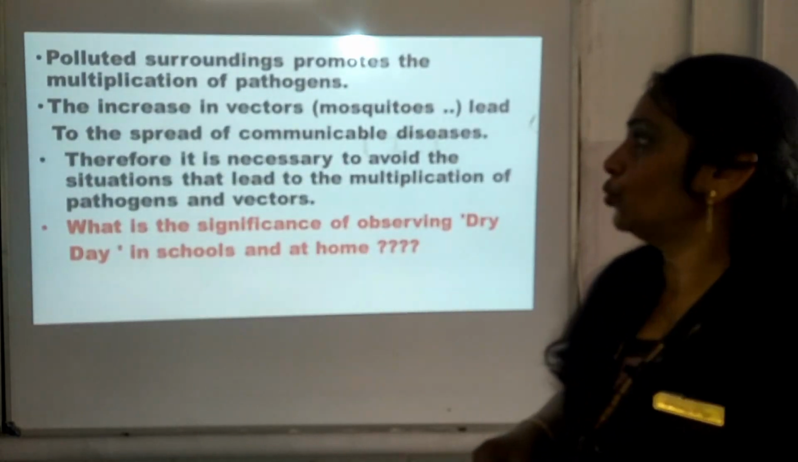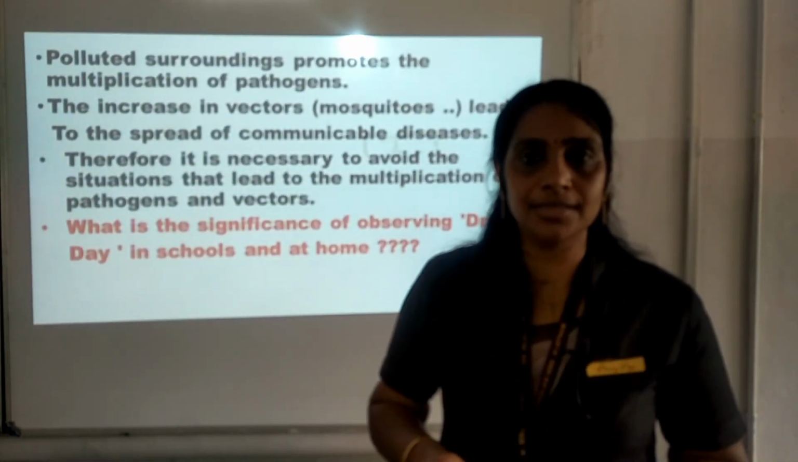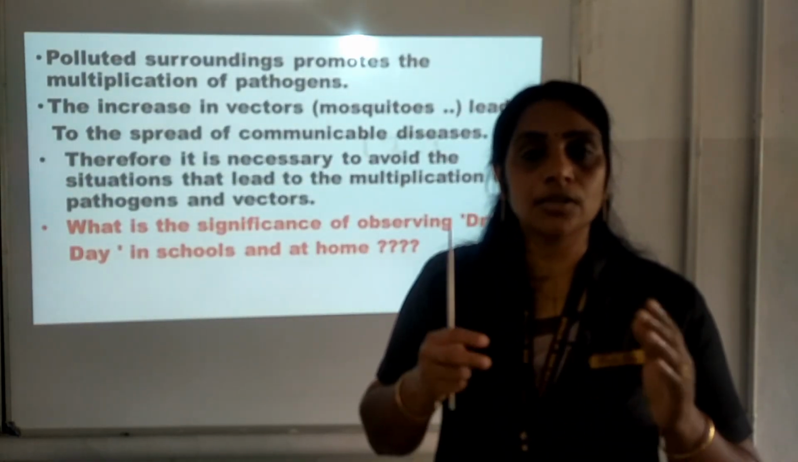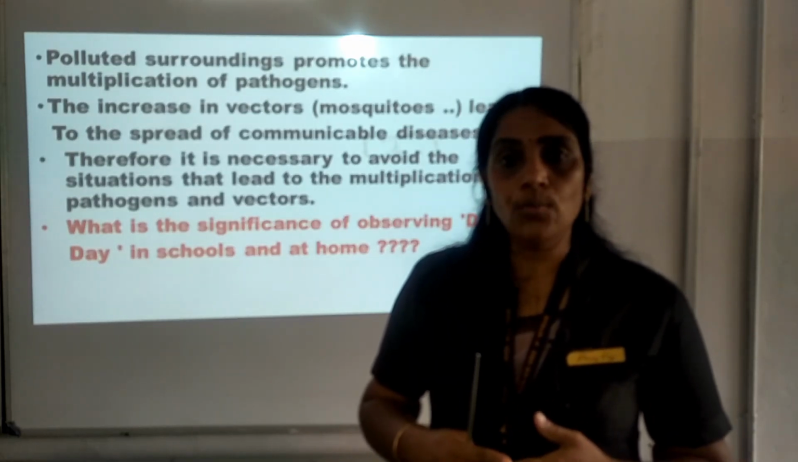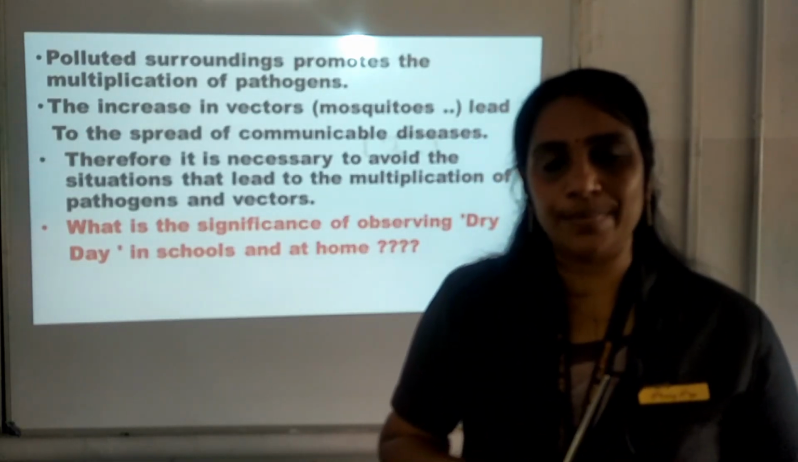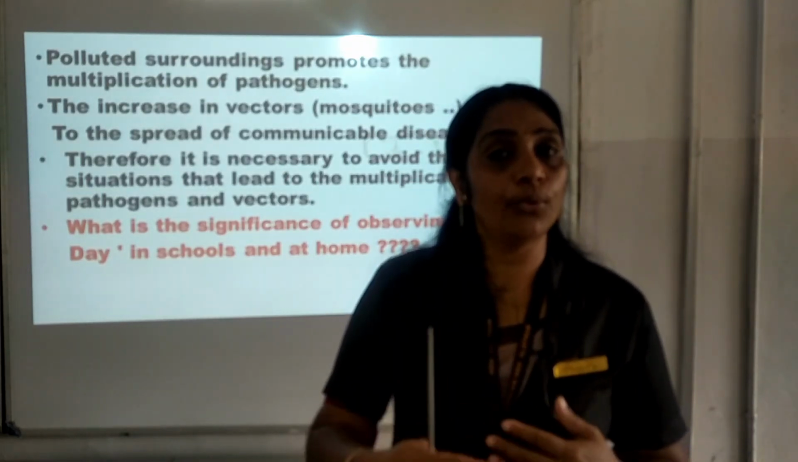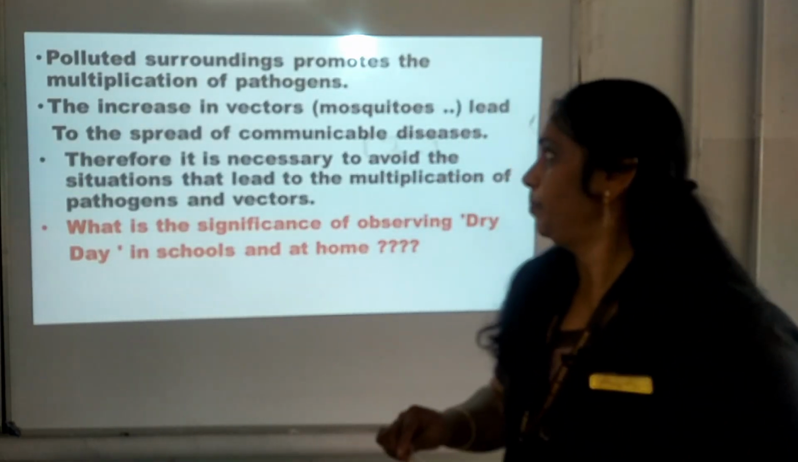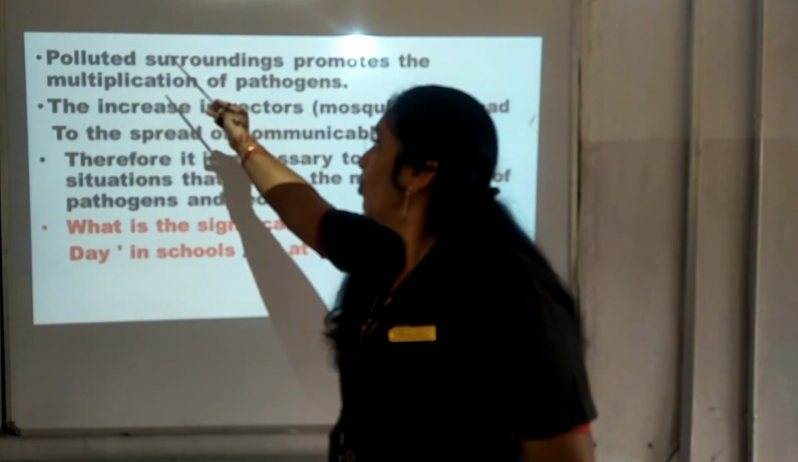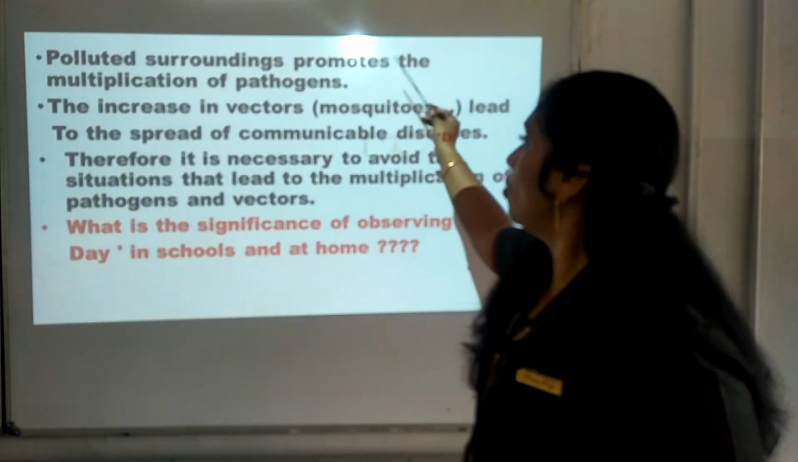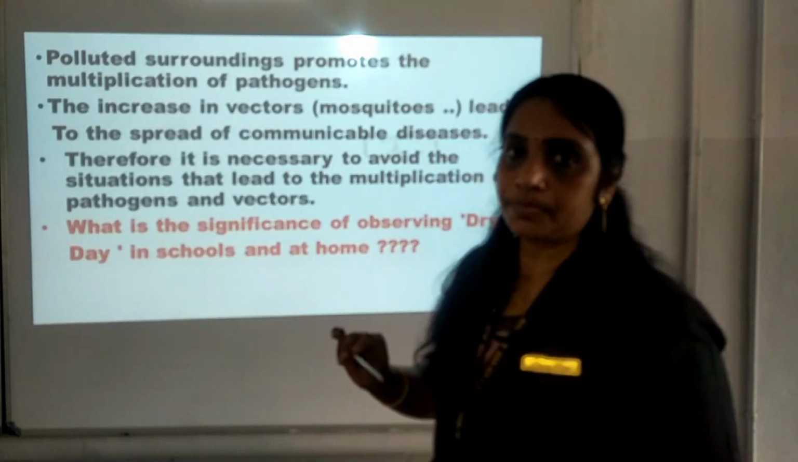I think my dear children, you would have understood about filariasis, which is a disease caused by protozoa. So now we have studied two diseases caused by protozoa. One is malaria, the other one is filariasis. Both are important. You can see here next, polluted surroundings promote the multiplication of pathogen.